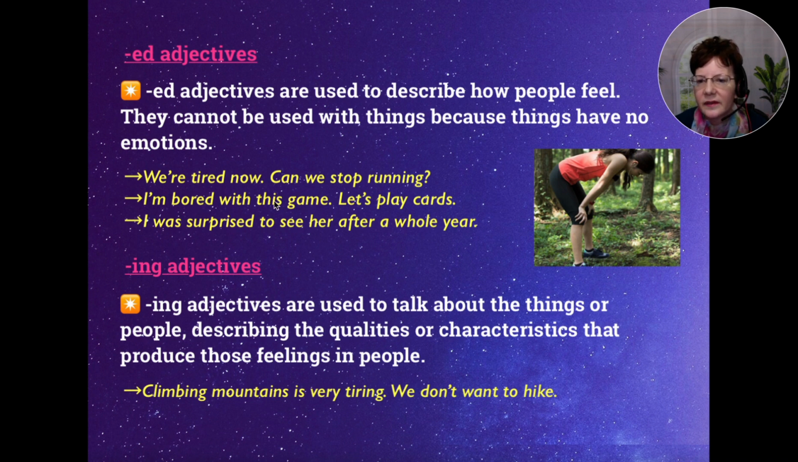I'm feeling bored because I want to do something else. Okay, and then we have I was surprised to see her after a whole year. So this is how I felt. Now let's talk about ing adjectives. So these adjectives are used to talk about the things or people describing the qualities or characteristics that produce those feelings in people. So, for example, climbing mountains is very tiring. So, that's a characteristic of climbing mountains.